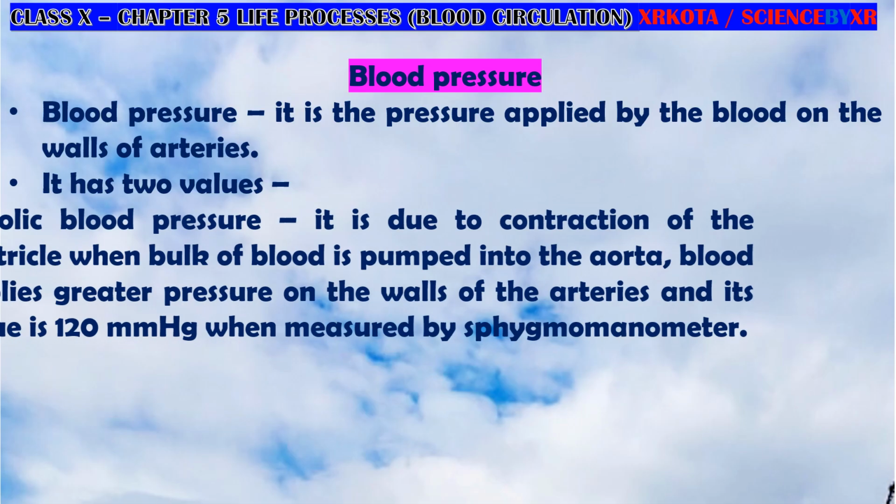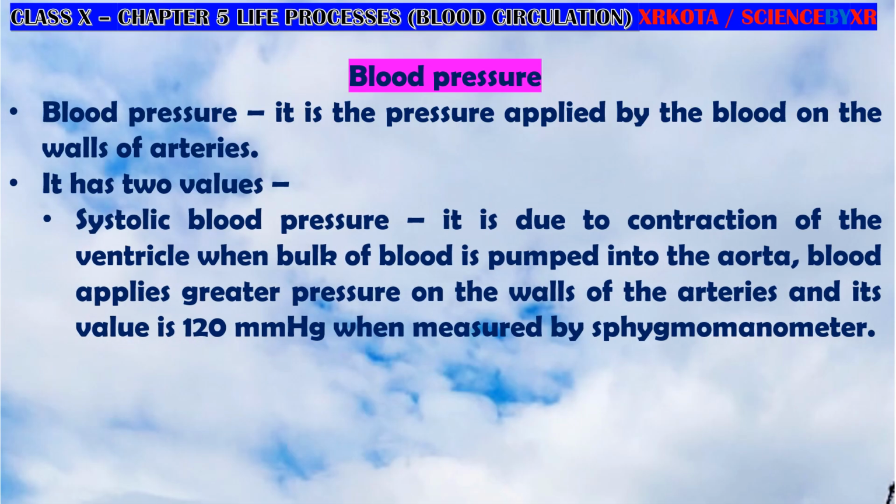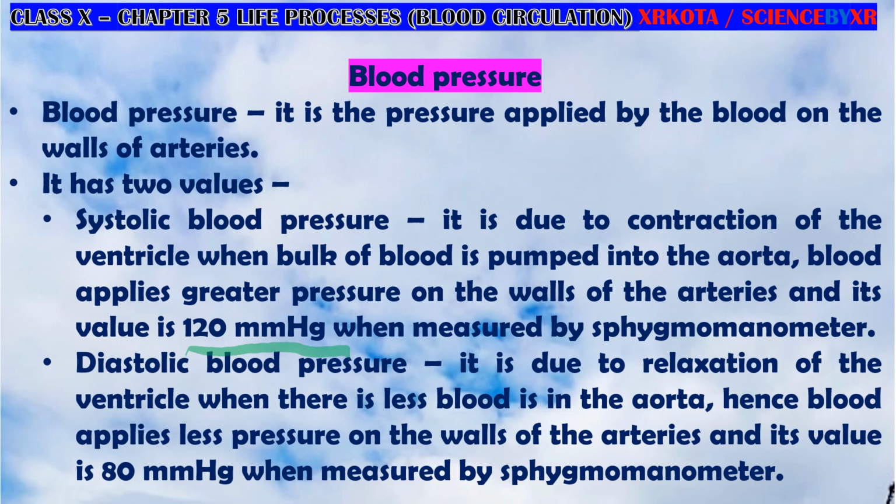Okay, so it has two values. One is systolic blood pressure, and its value is 120 millimeter of mercury level. And diastolic blood pressure, and its value is 80 millimeter of mercury level. During systolic blood pressure, the ventricles are contracted, and in diastolic blood pressure, the ventricles are relaxed. So I think it is clear to you.